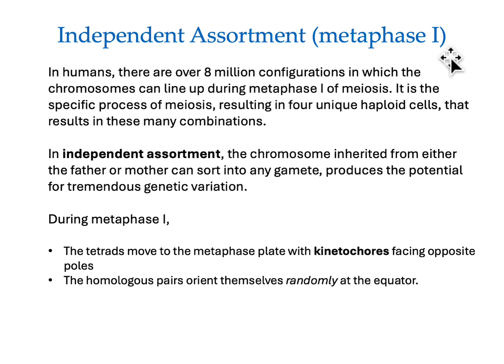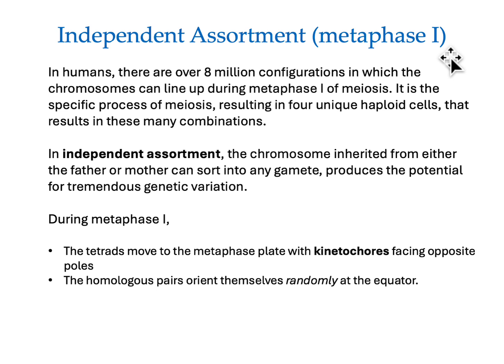So we had crossing over as the first exchange that puts variety in sexual reproduction. And now we have independent assortment, which is another way to put variation into sexual reproduction. Okay, so in this process here, the chromosomes inherited from either the father or mother can sort into any gamete, and it produces the potential for tremendous variation.